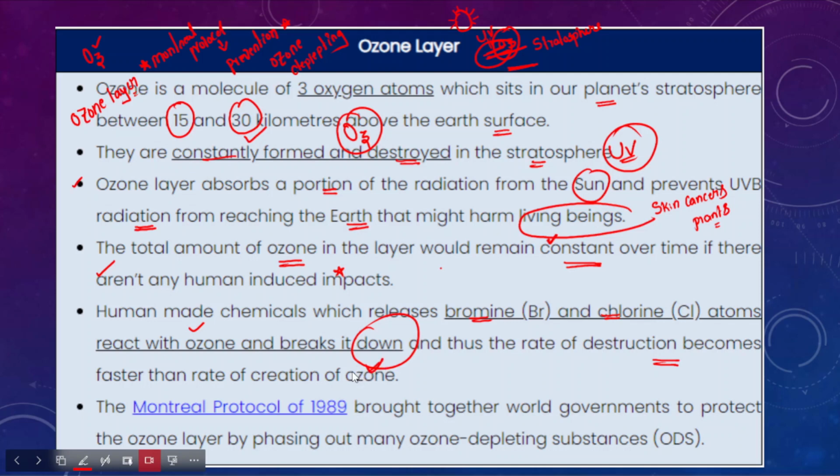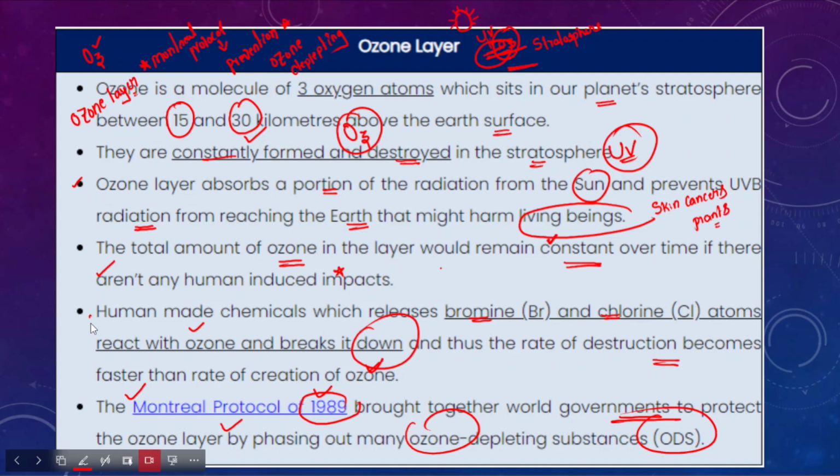However, in recent times we see that a faster repair of ozone has been taking place. This Montreal Protocol of 1989, so this came into existence in 1989, right? This Montreal Protocol of 1989 brought together world governments to protect the ozone layer by phasing out the ozone depleting substances. So please remember the Montreal Protocol with respect to the ozone layer.